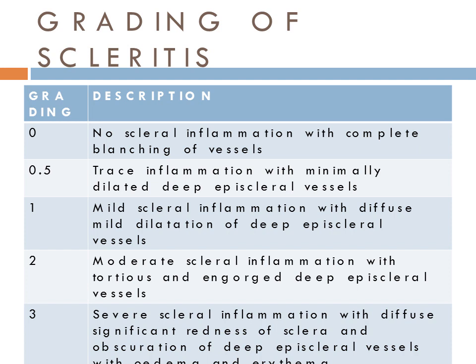Coming to grading of scleritis. Scleritis can be graded from 0 to 4. In grade 0, there is no scleral inflammation with complete blanching of vessels. Then grade 0.5, trace inflammation with minimally dilated deep episcleral vessels. In grade 1, mild scleral inflammation with diffuse mild dilatation of deep episcleral vessels. In grade 2, moderate scleral inflammation with tortuous and engorged deep episcleral vessels.